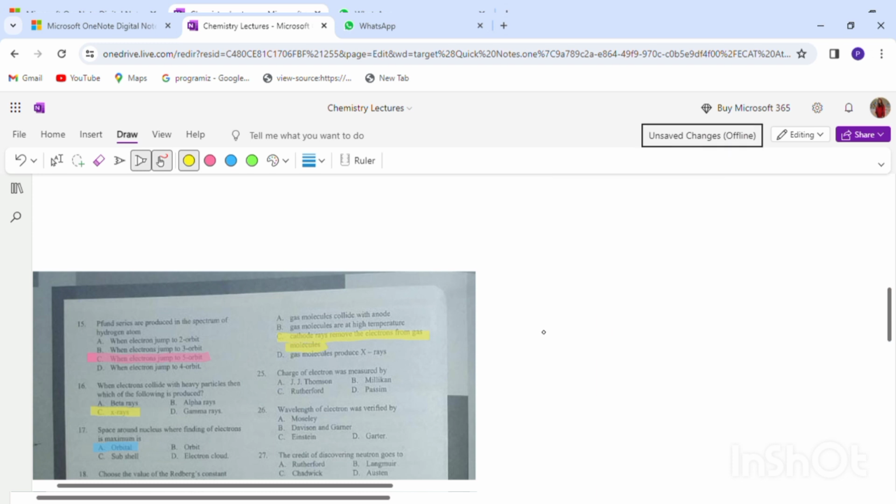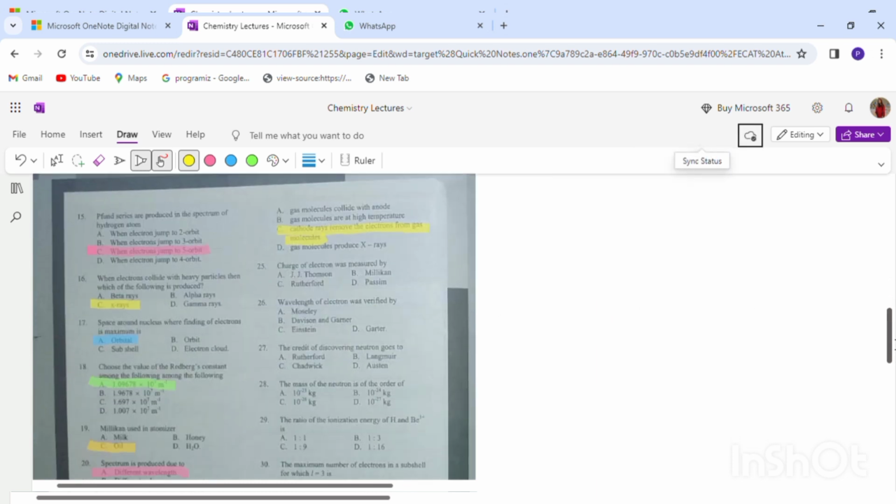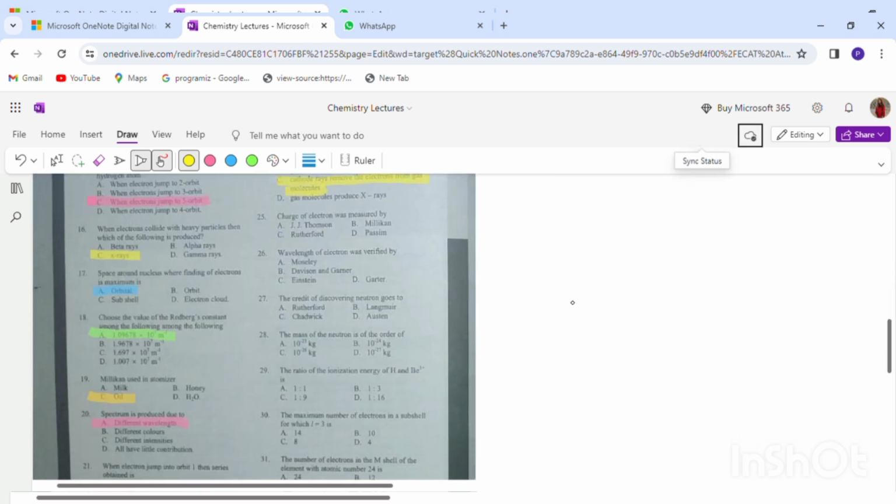Correct option is C. Right? Let's read 23rd. Charge of electron was measured by Millikan. Because J.J. Thomson calculated the e/m ratio, which was equal to 1.75 into 10 to the power 11, right? And I don't remember the unit.